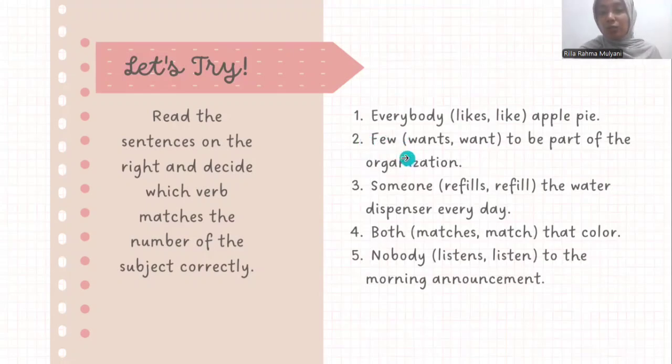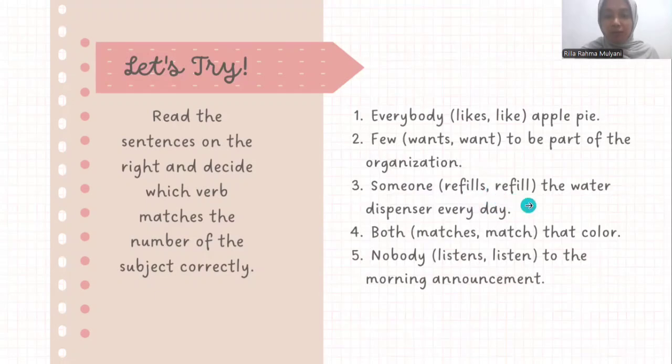Few is plural, so the verb is want, without adding s or es. Number 3, someone refills the water dispenser. Someone, ending with one, is singular, so the verb is refills, adding s.